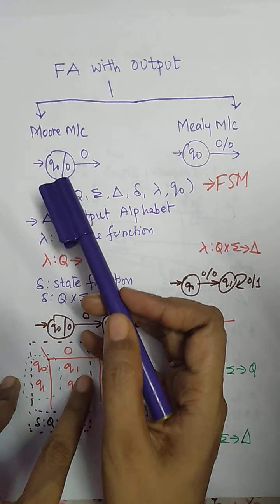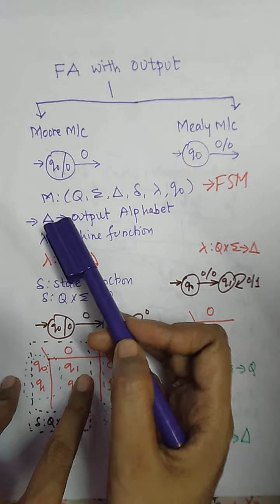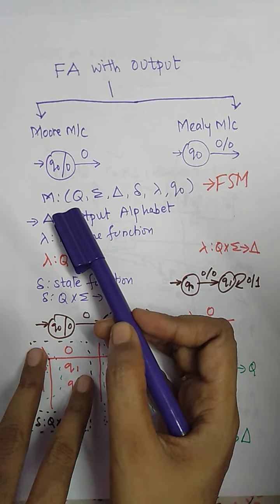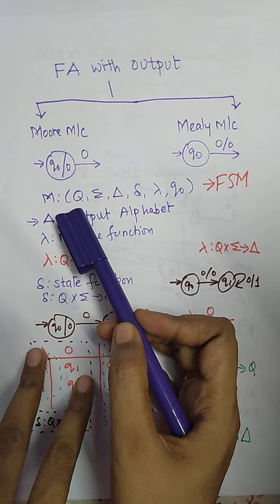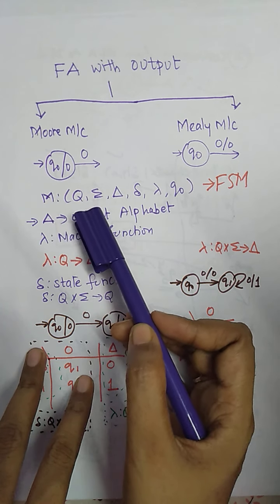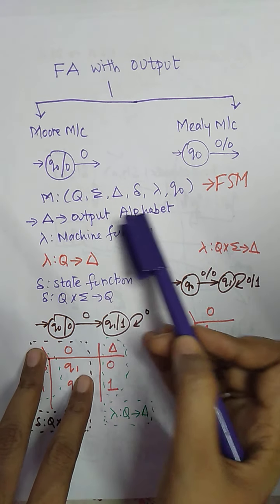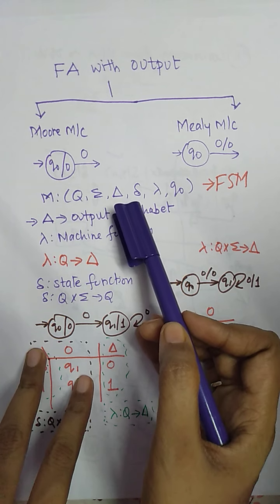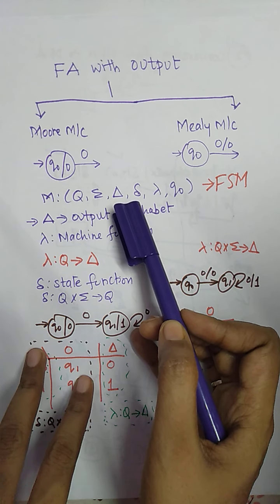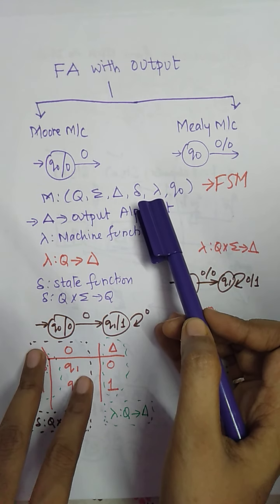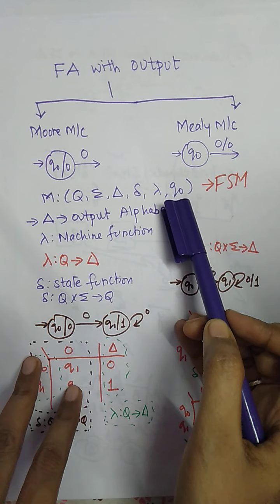Either the Moore machine or the Mealy machine is represented by a tuple: Q, which is a finite set of states; sigma, which is the input alphabet; here we have a new alphabet, delta, which is the output alphabet; then we have the transition function, which is called the state function; this one is called the machine function; and the initial state.